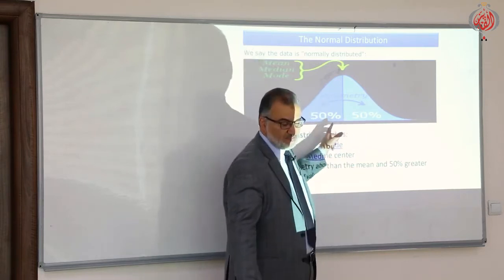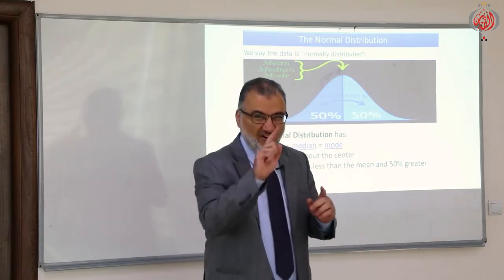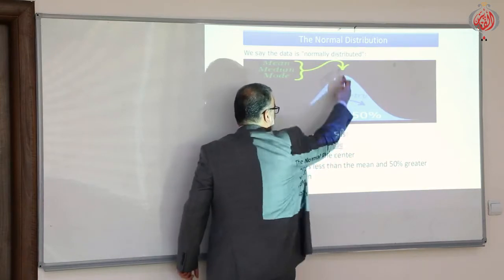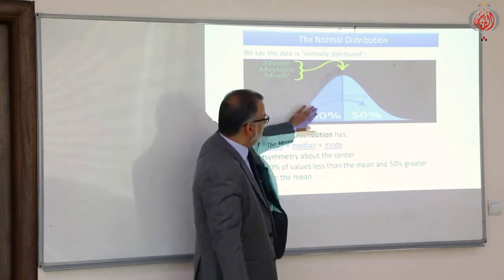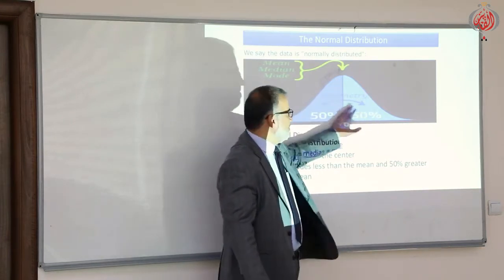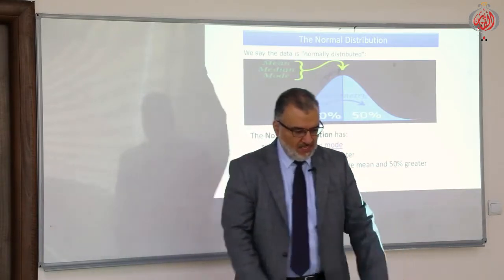Okay, so the normal distribution curve is always symmetrical around the mean. The symmetry line is on the mean, median or mode, and it divides the area under the curve into two equal parts.